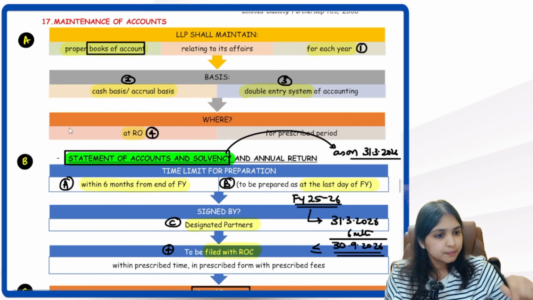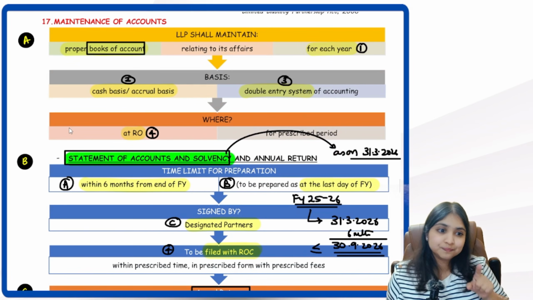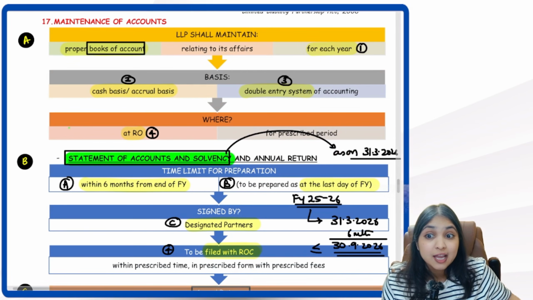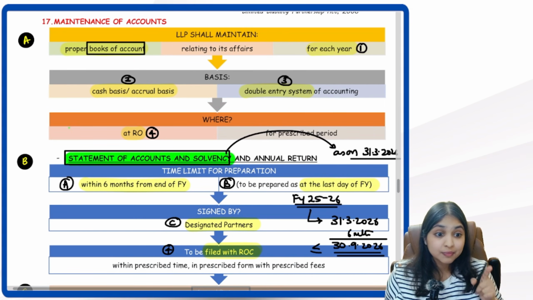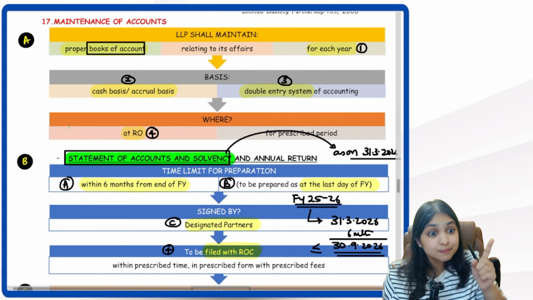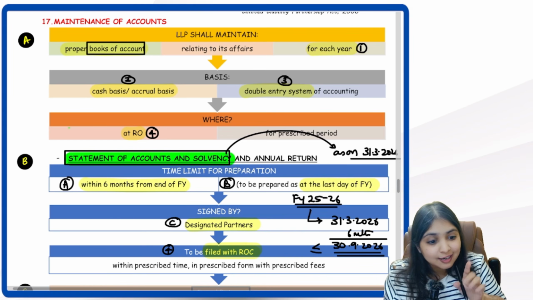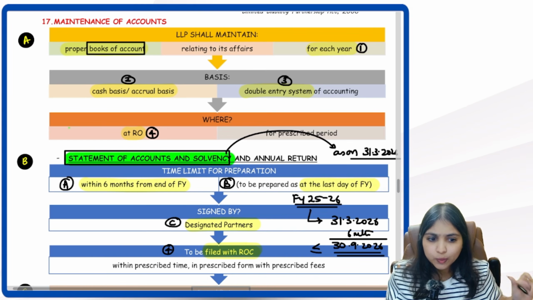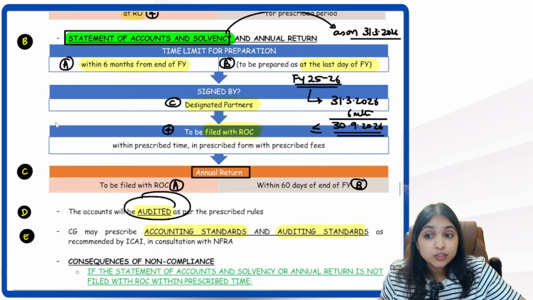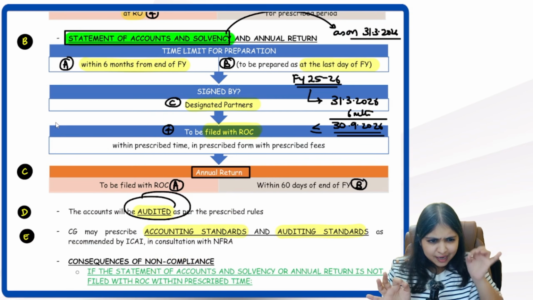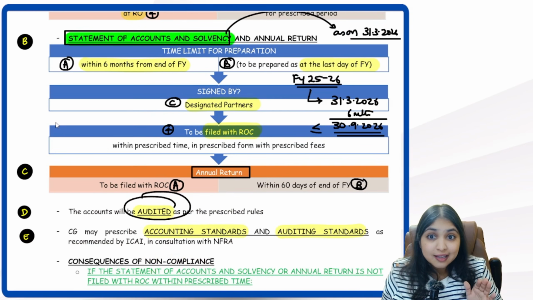Then tell me, books of accounts, mandatory to maintain? Mandatory to maintain. LLP shall maintain. It is mandatory to maintain. For each year, yes. Accrual basis or cash basis, but double entry system. And where should it be kept? Only one option. Registered office. No other option. Then statement of accounts and solvency has to be prepared as on which date? As on the last day of the year.